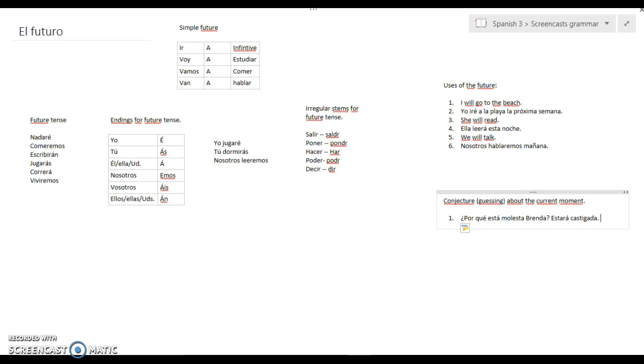So a potential answer for that question, why is she upset? My guess is estará castigada. Maybe she's punished. Maybe she's grounded right now. And notice how estar is in the future tense conjugation. All right.